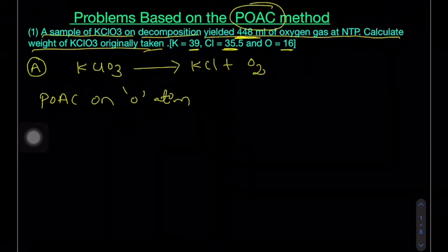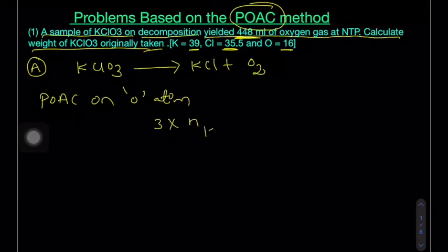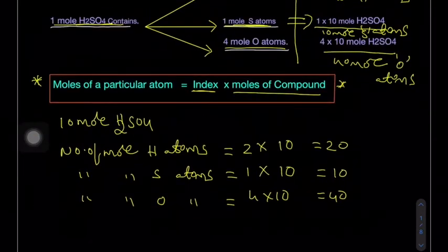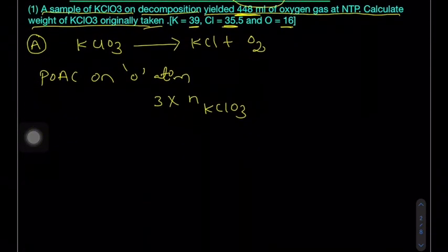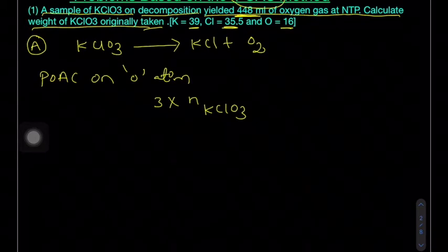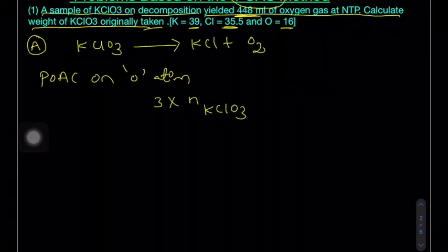On the left-hand side, KClO3 has 3 oxygen atoms per molecule, so 3 into, that is the index of oxygen, the number of moles of KClO3. Are you getting my point? So the formula is index multiplied by moles of the compound. 3 moles of KClO3 equal to, on the right-hand side, the oxygen index 2, number of moles of oxygen.